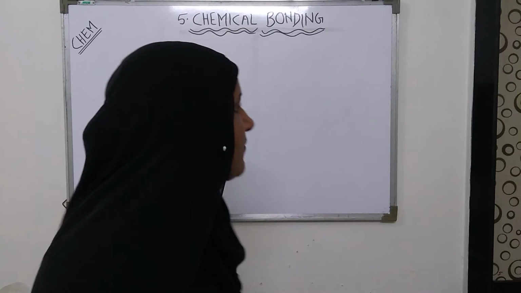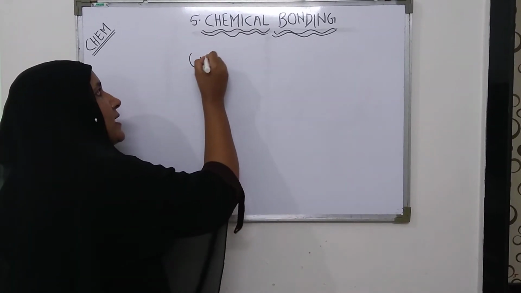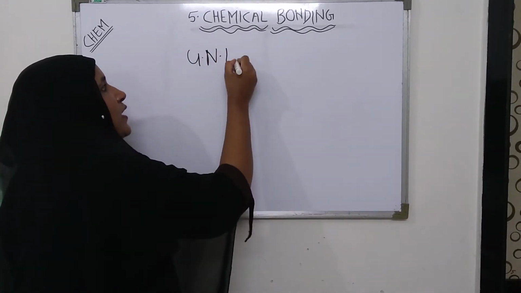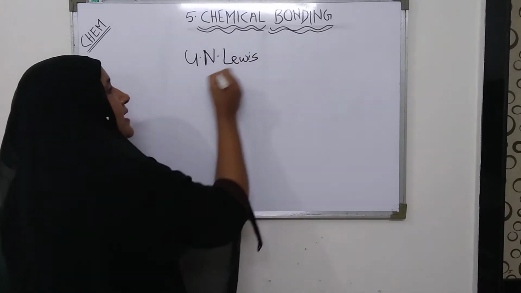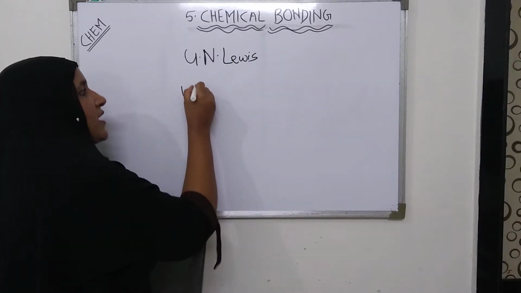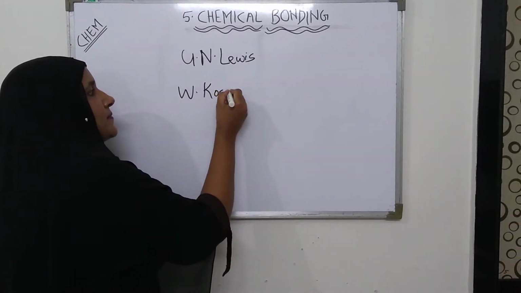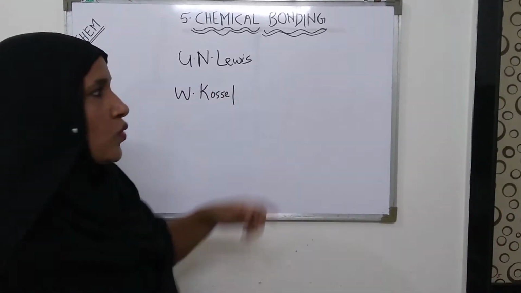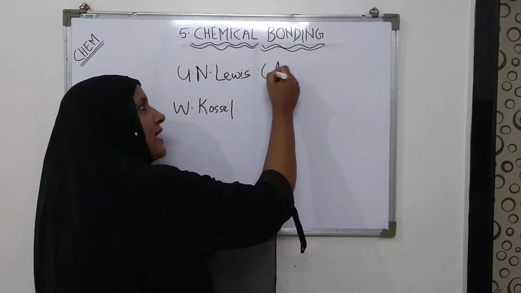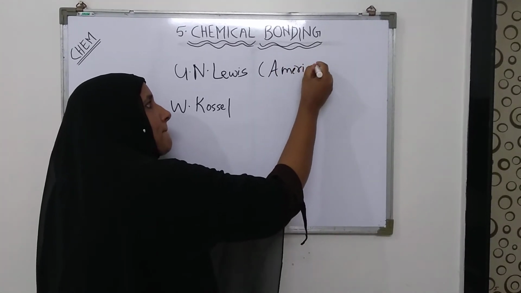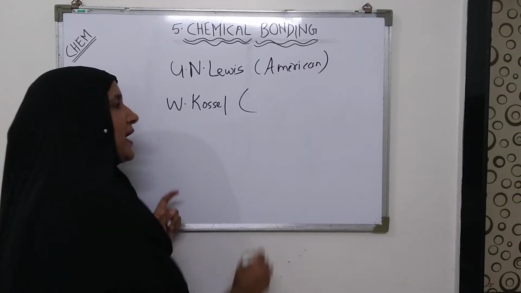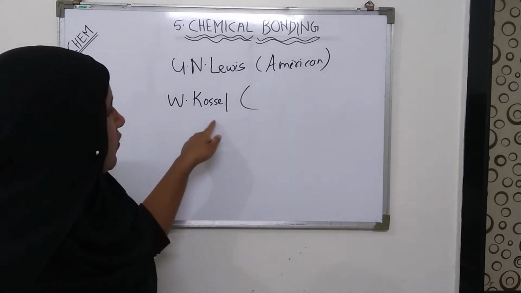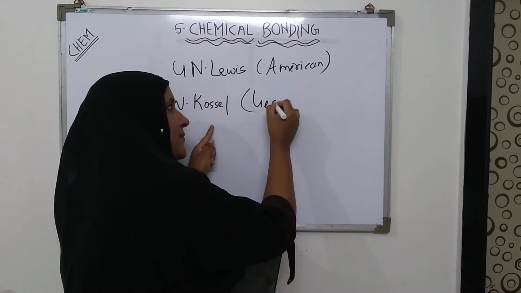The scientists' names were G.N. Lewis and W. Kossel. Gilbert Newton Lewis was an American chemist, and Walter Kossel was a German chemist.